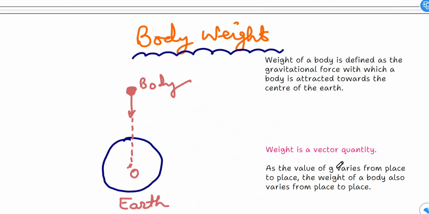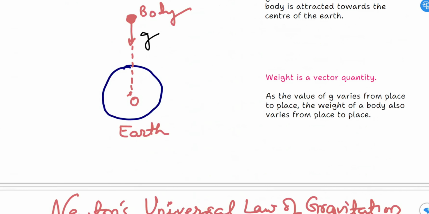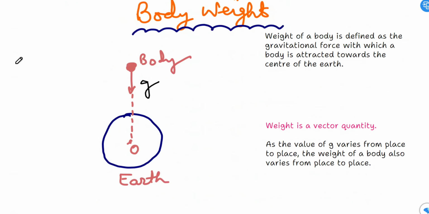Now, body weight. What is the meaning of body weight? As you can see in this diagram, this is the gravity of earth. So weight of a body is defined as the gravitational force with which a body is attracted towards the center of the earth. Similarly, the formula is W is equal to m into g.